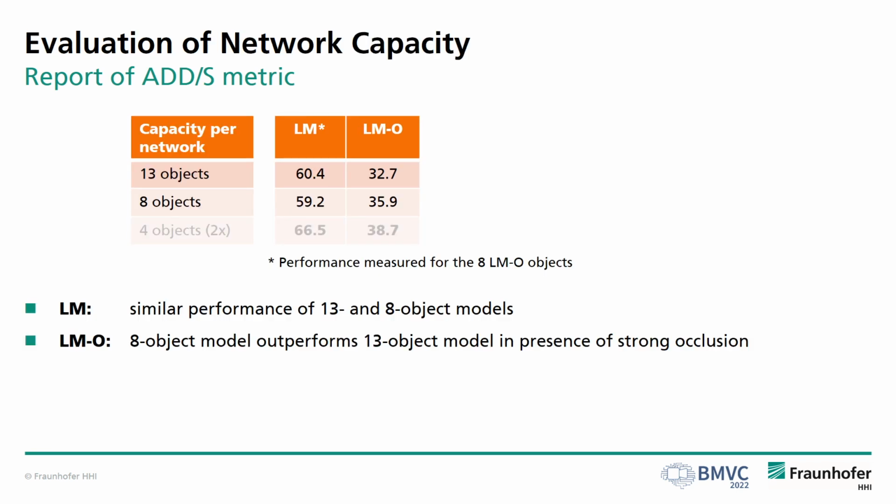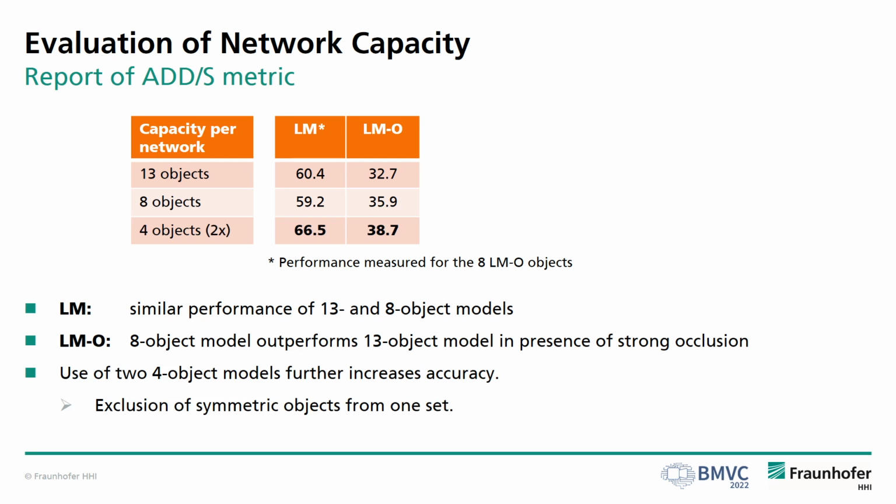We evaluate our approach with respect to the network capacity, the number of objects one network can recognize. On an 8-object subset of LINEMOD, we observed similar performance for an 8 and 13-object model, indicating a closure of the multi-object gap. Still, on the more challenging LINEMOD occlusion dataset, the 8-object model outperforms the 13-object model. If we further reduce the capacity and train 2 models for 4 objects each, the accuracy increases further. This can be partially explained by the exclusion of symmetric objects from one object set, which improves the convergence for our correspondence-based method.